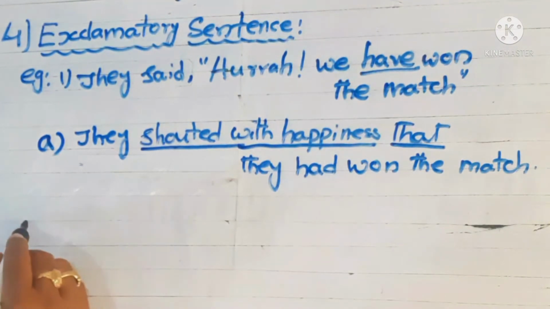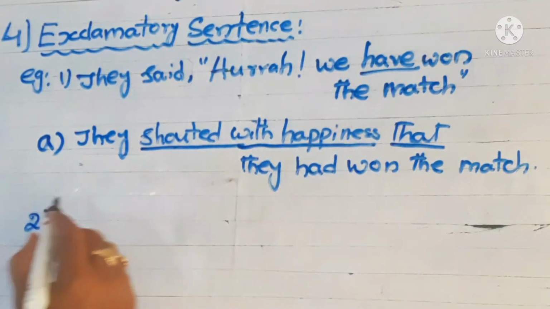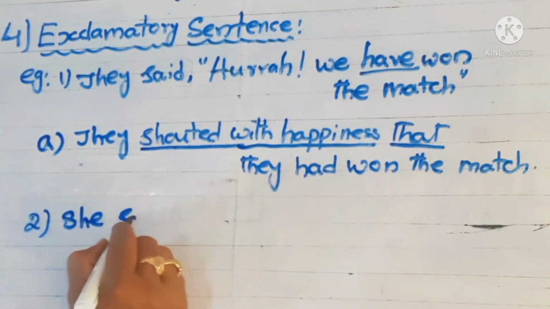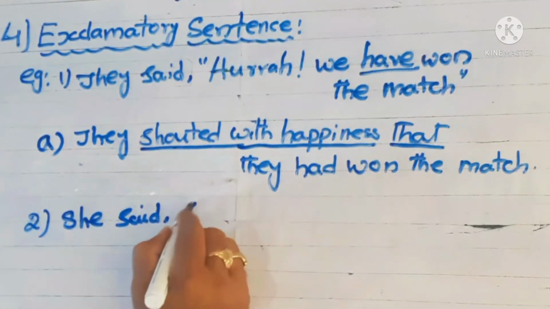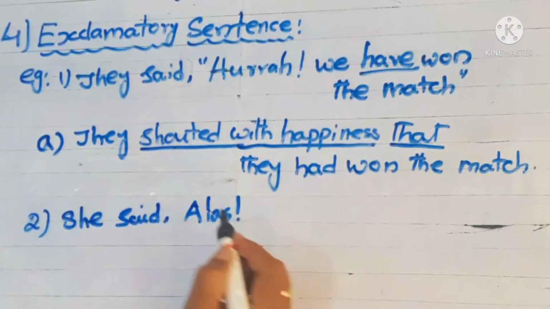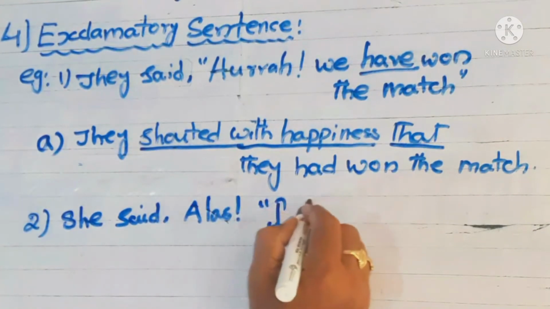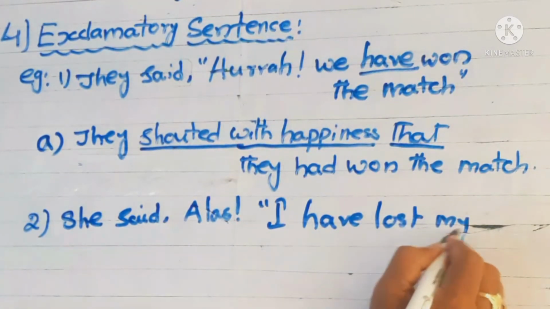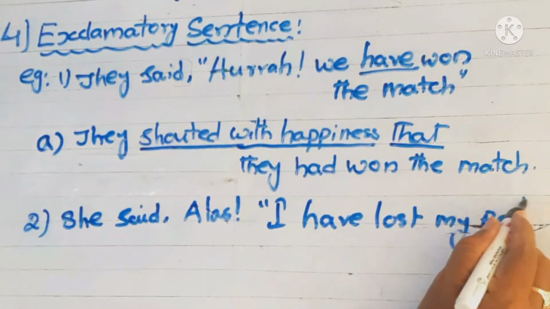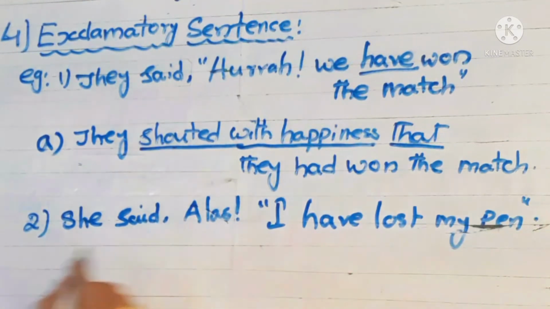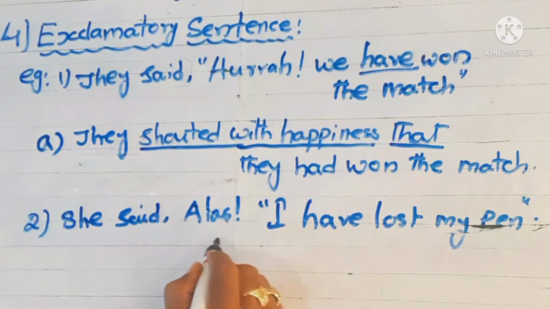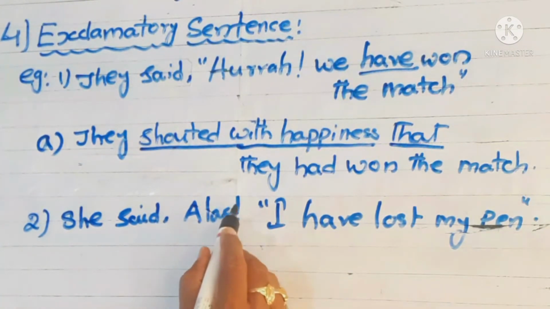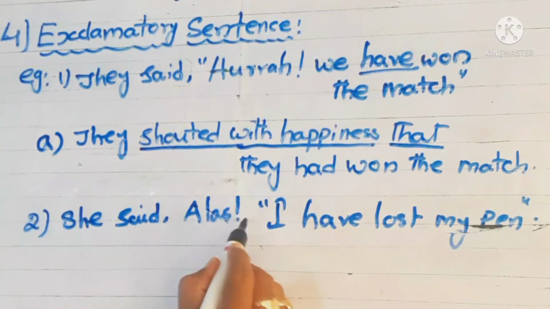Okay, we'll go for the second example. She said, alas, I have lost my pen. Here, this is also exclamatory. Why? Here also we have the sign of the exclamatory.